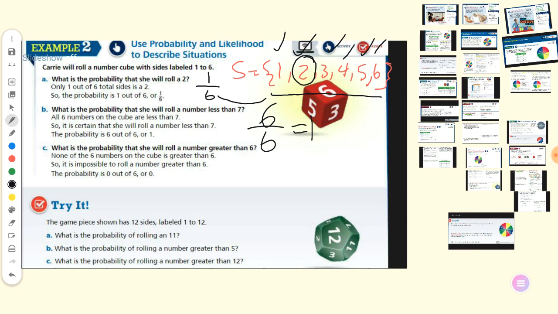Last one. What is the probability that she will roll a number greater than 6? Do you have a number? The cube has 6 faces only, so you can't find a number greater than 6. So it's 0 out of 6, which is equal to 0. In this case, 0 is called an impossible event.